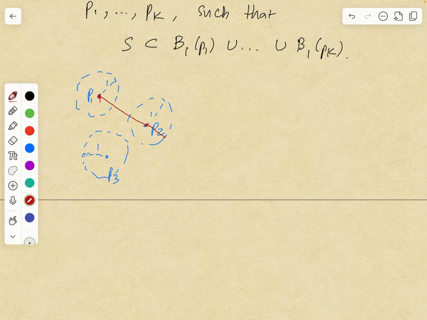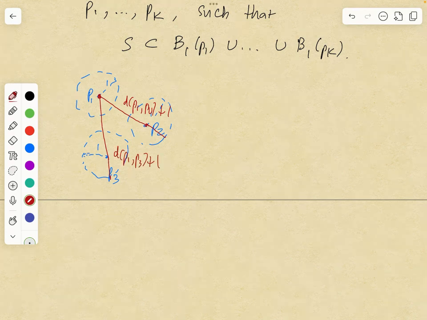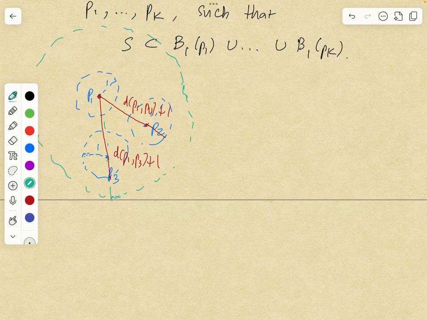And then from P1 to P3, you add a radius 1. If you take the open ball centered at P1 whose radius is greater than the distance between P1 and P2 plus 1, and the distance between P1 and P3 plus 1, and then you take an open ball of radius larger than both of them, centered at P1, it should contain all three of these open balls. I mean, that's the idea.